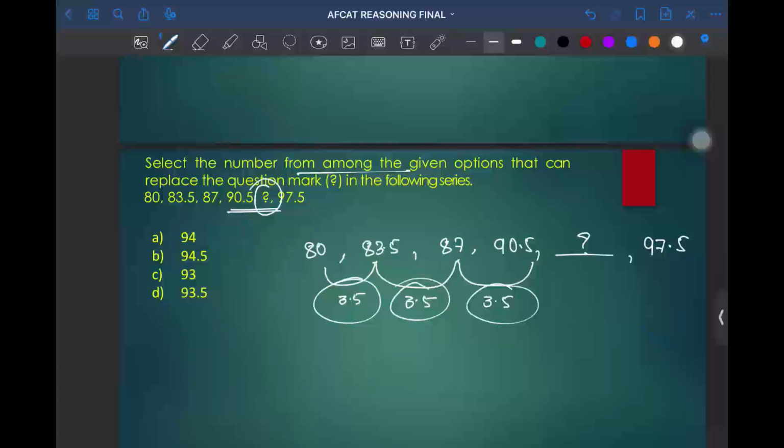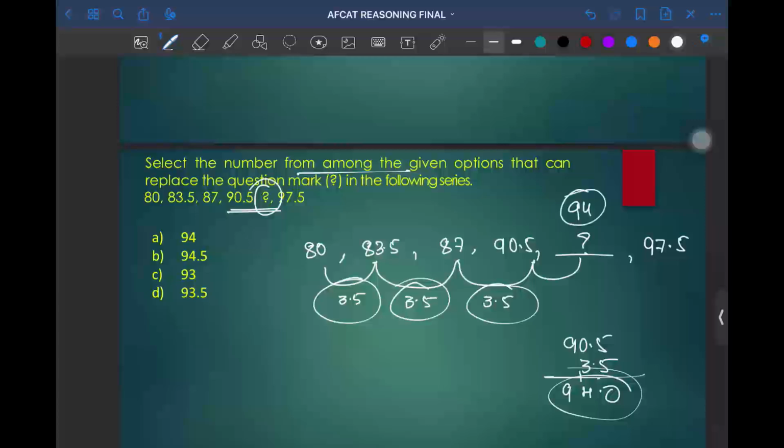So after 90.5, what will be the next term? We should just add 90.5 plus 3.5. 5 plus 5 is 10, so we carry 1 and write 0. Then 0 plus 3 plus 1 is 4, so it becomes 94. The question mark value will become 94.